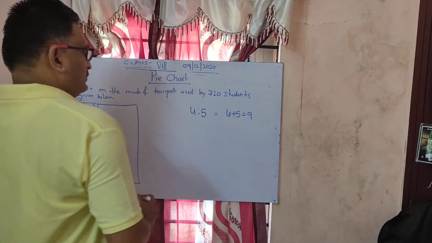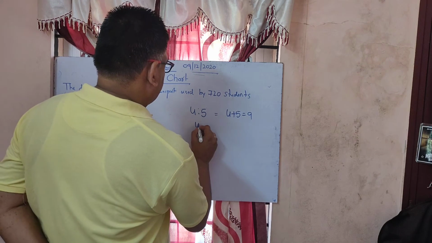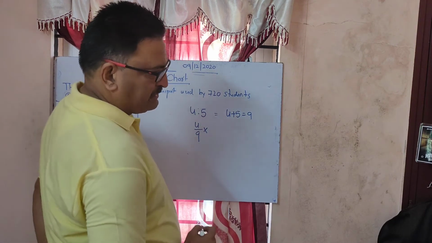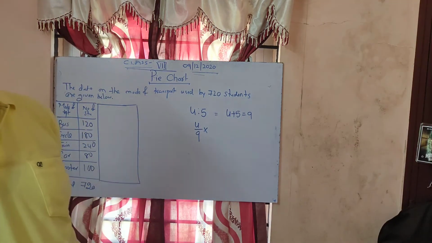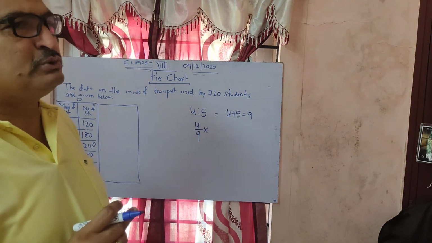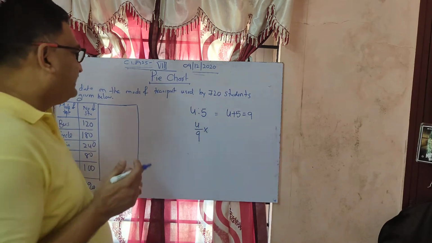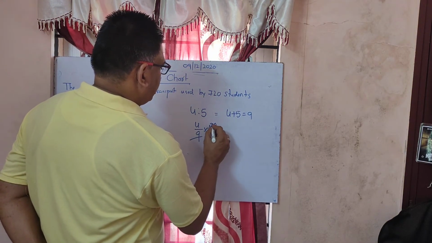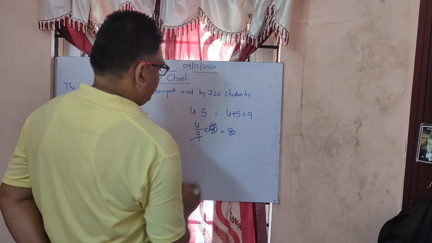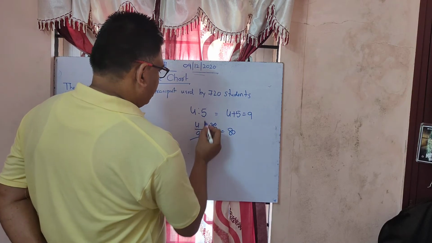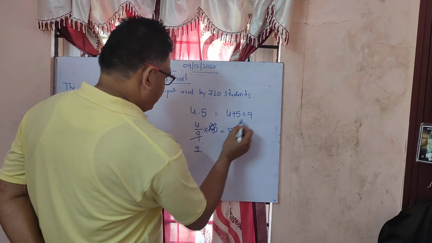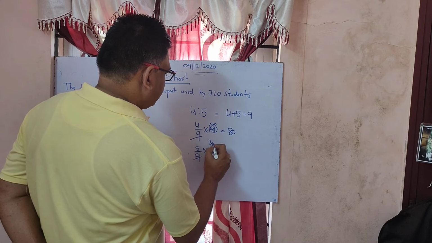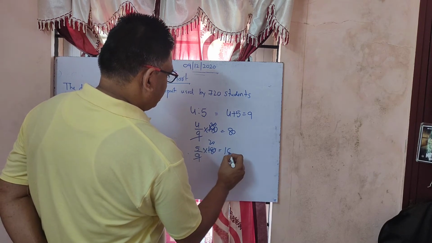Now first, 4 divided by 9 into the total angle. If the total is 180, then 9 twos are 18, so 80. For the other angle, take 5 divided by the same total 9, into 180: 9 twenties are 180, 5 twenties are 100.